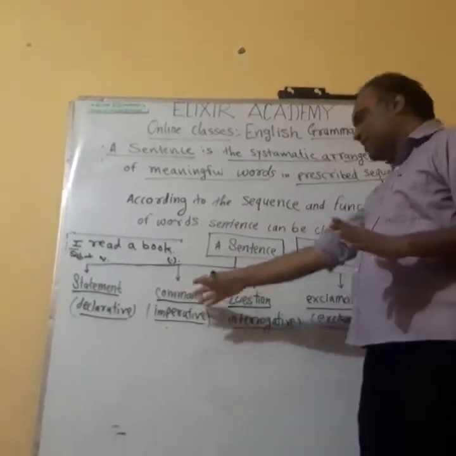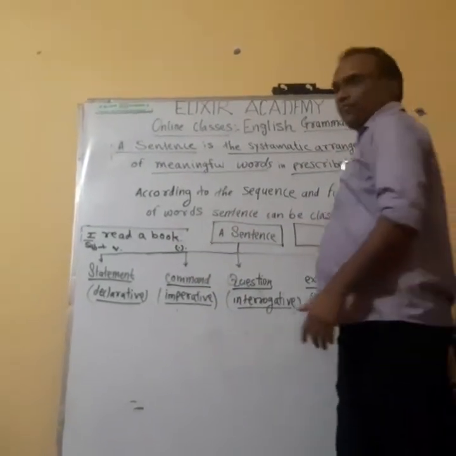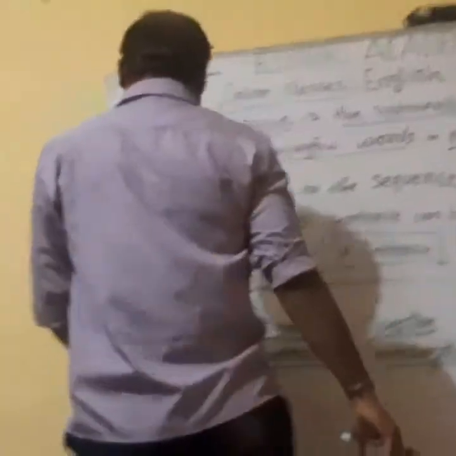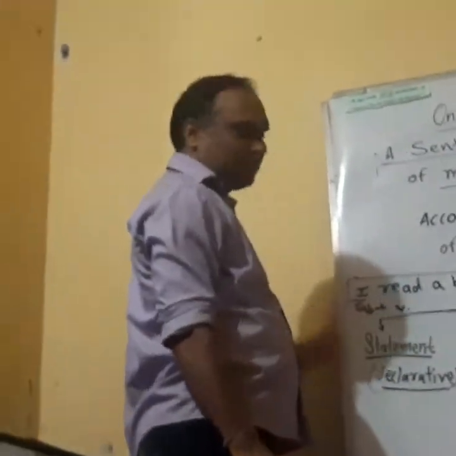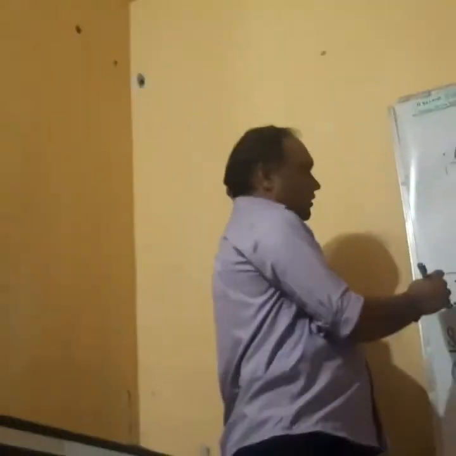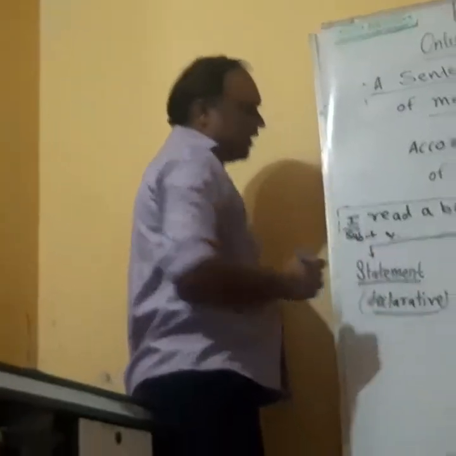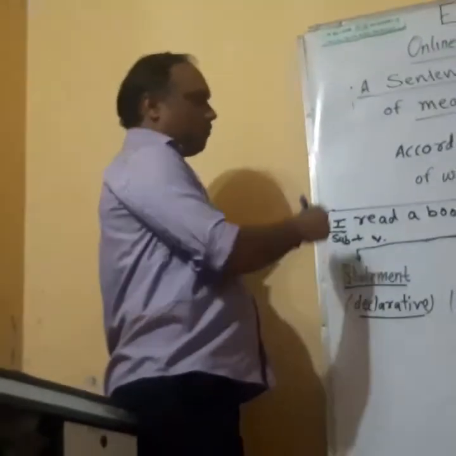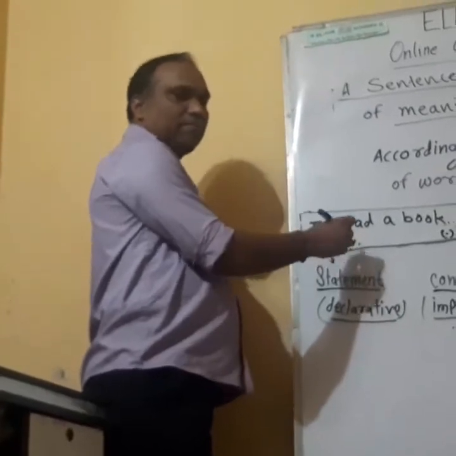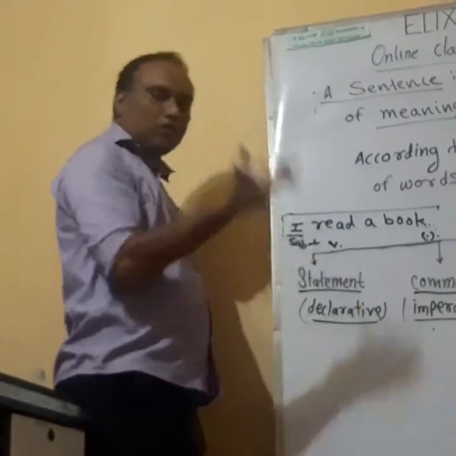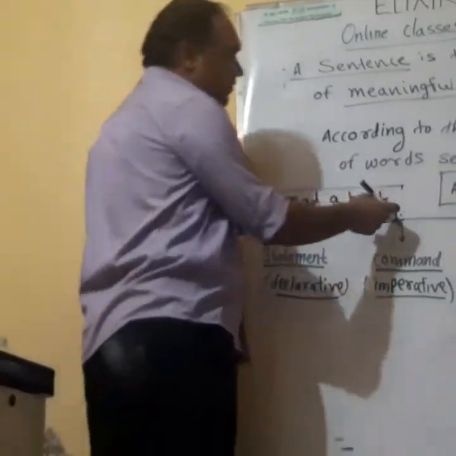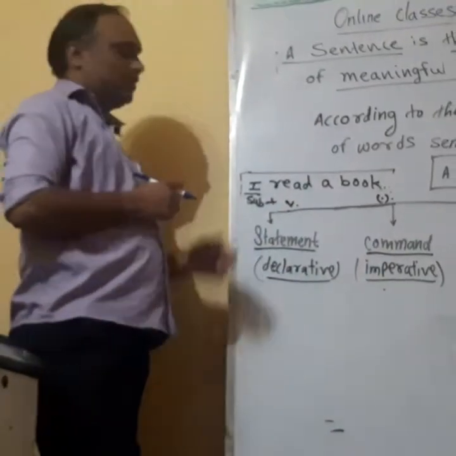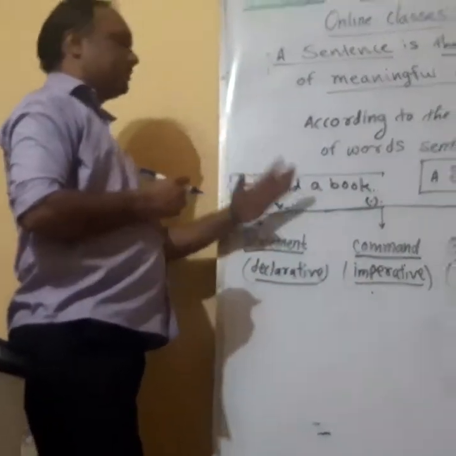The types of sentences are as introduced here. Declarative sentence, or statement, or assertive sentence, as I told you, begins with subject followed by verb, maybe with object or without object, and ends with full stop. This you may call statement.